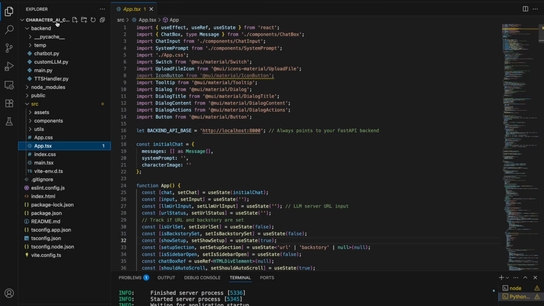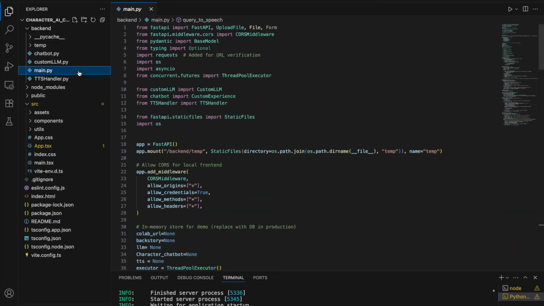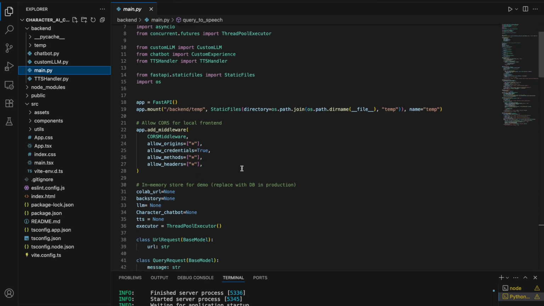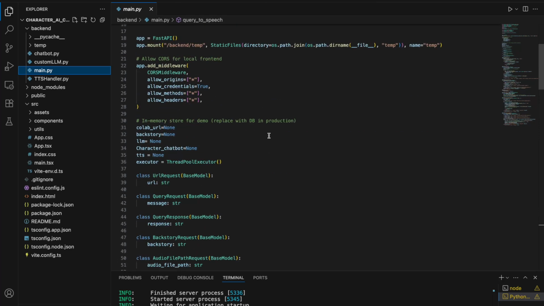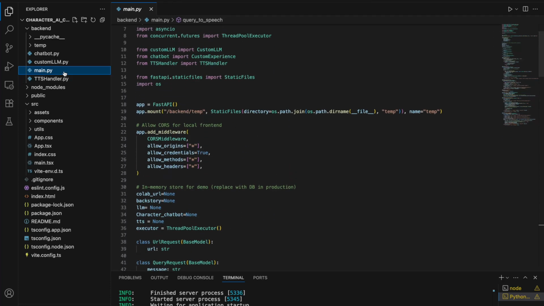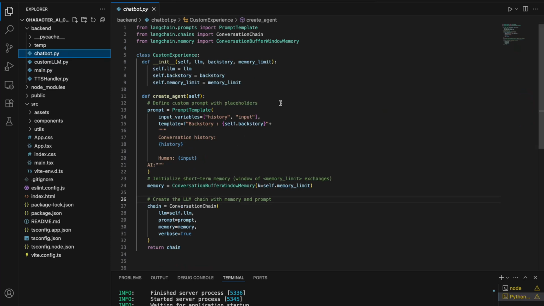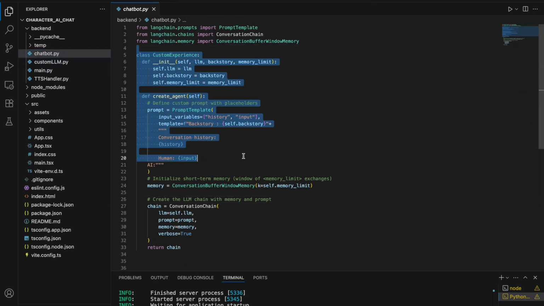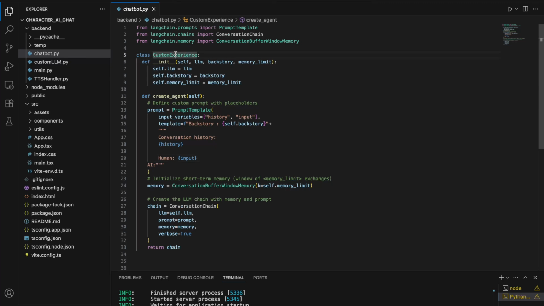Okay, so this is the directory that contains the front end, the back end, and the AI workflow. The front end is quite easy, so I won't go over it, and let's go to the back end. So in the backend, in main.py, we have defined the APIs and the server. Okay, we'll go through each of these APIs one by one, but before that, let's look at the other files. In chatbot.py, we have created a class called CustomExperience, which has LLM, backstory, and memory limit as class variables.